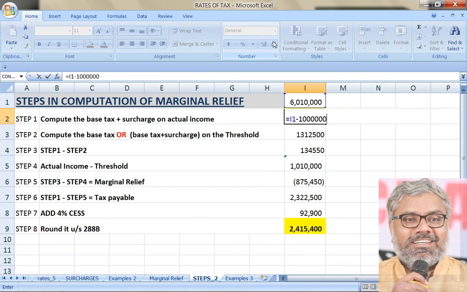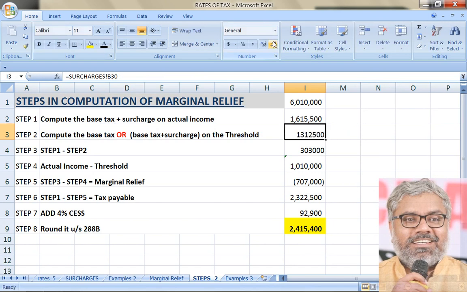Income minus 10 lakhs into 30%, right? Plus 1,12,500. So this would have been the tax liability including surcharge if the income of the SSC is 60 lakhs 10,000. Whatever income minus 10 lakhs into 30% plus 1,12,500.